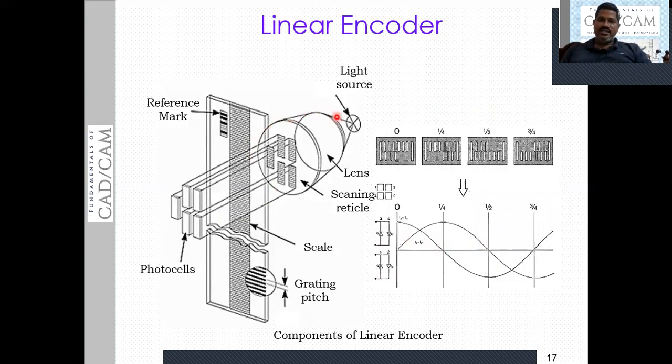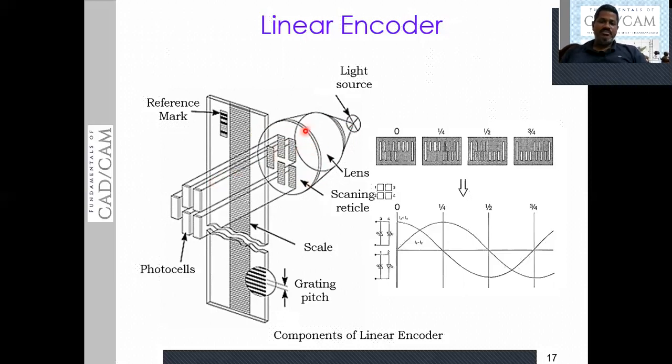So this linear encoder consists of a light source and a lens. This light source is going to emit the light. In turn, this light passes through the lens, and that light again will be passed through the scanning reticle. This scanning reticle is a member which has slices side by side. It consists of small slots through which the light passes.